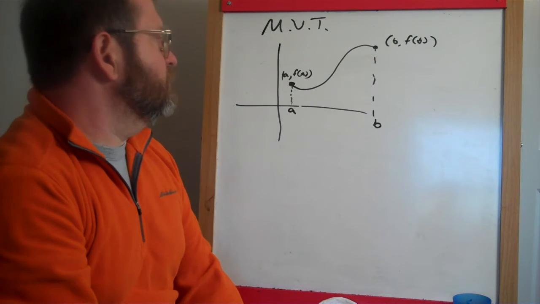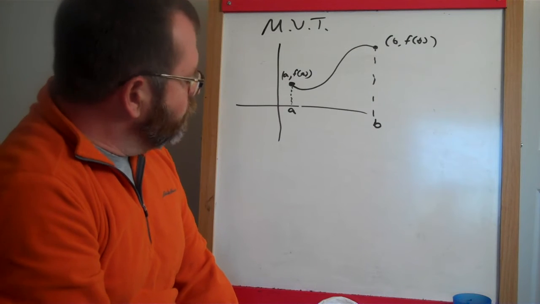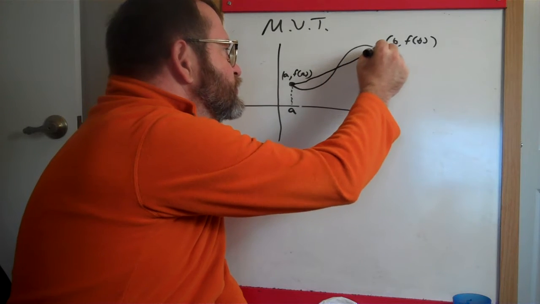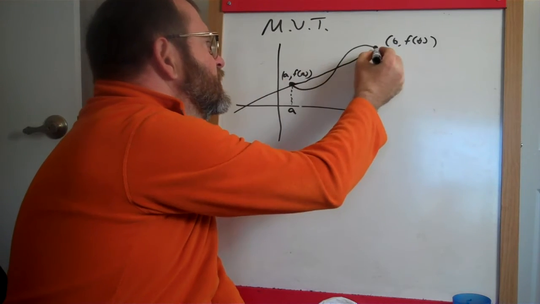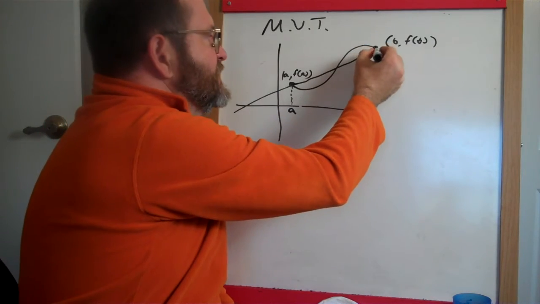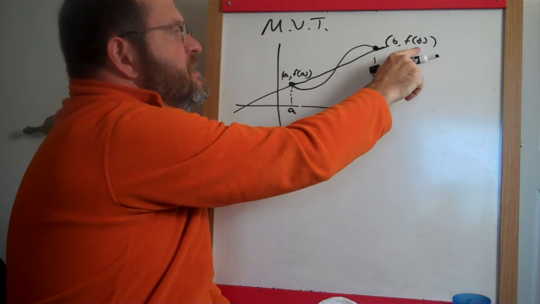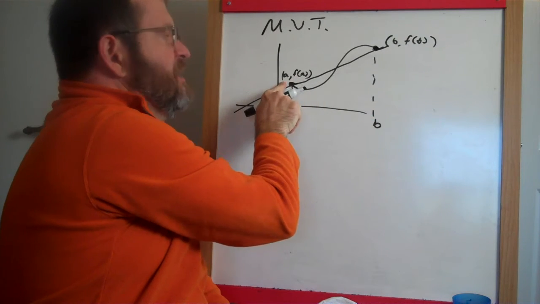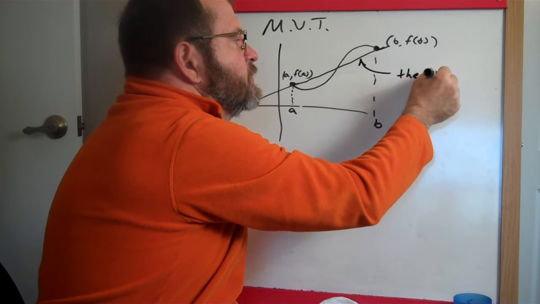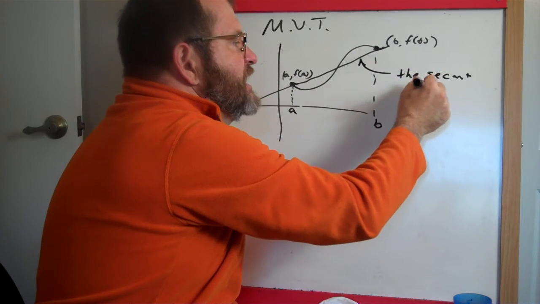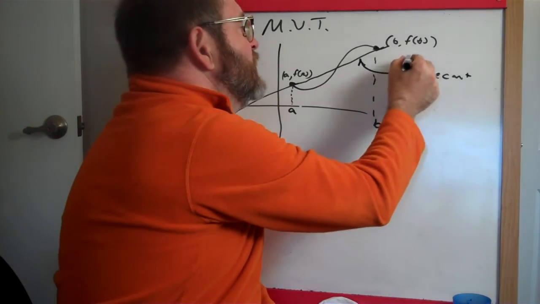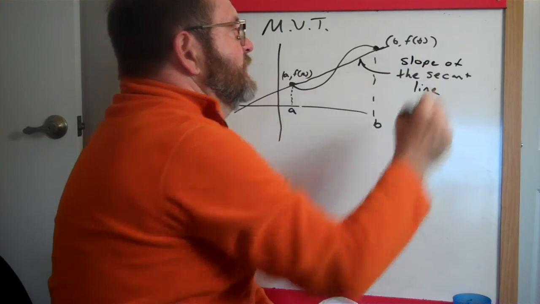And on this diagram here, if we wanted to, we could connect the starting point and the ending point with a straight line. And that straight line has a slope. It connects this point here at B comma f of B to A comma f of A. And this is called the secant line. We've used that word secant before. It's the straight line that connects two spots on the function. And what we care about here is the slope of the secant line.